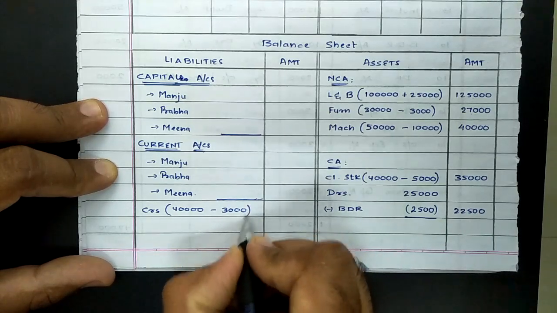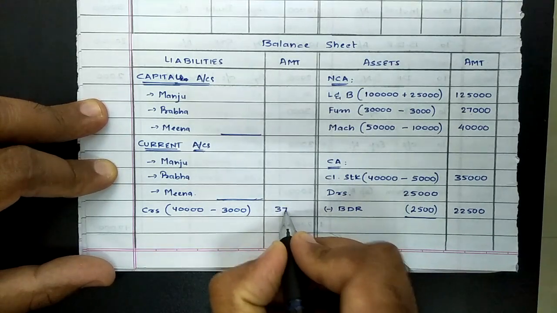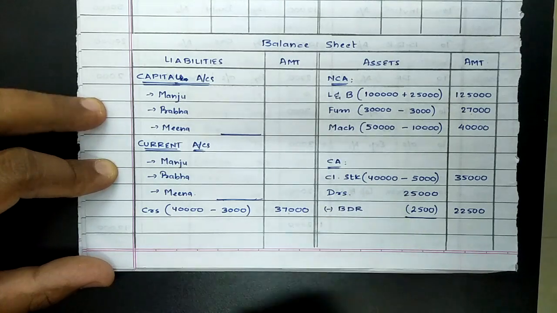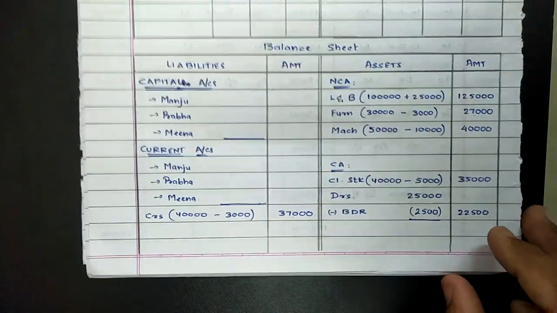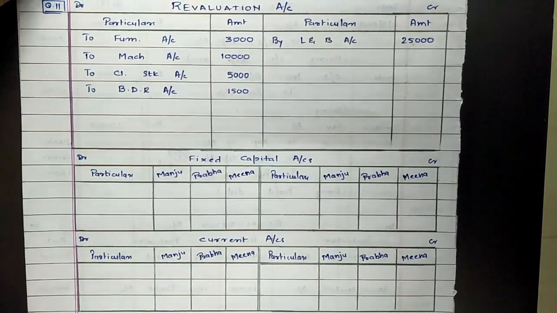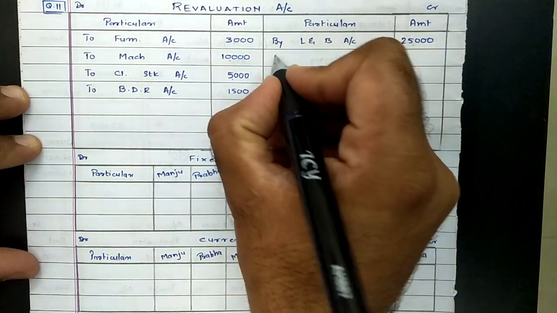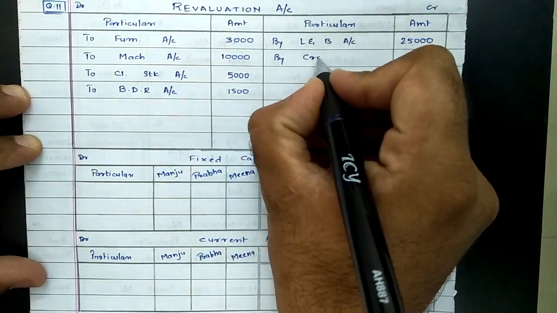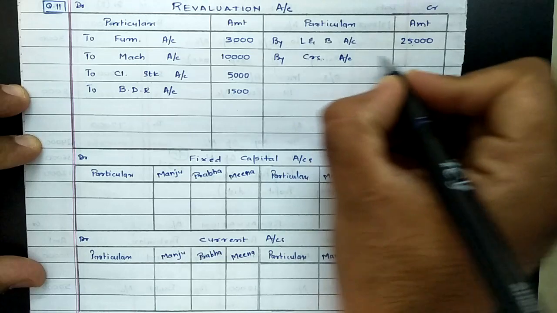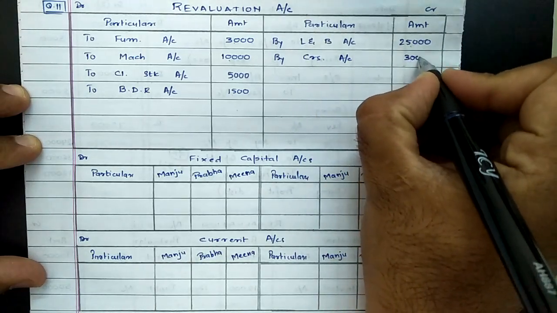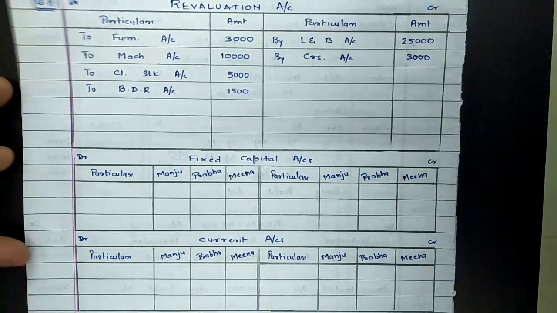As we are not required to pay creditors, value of creditors will reduce, so it has to be deducted. And decrease in liability will be termed as income for the firm, so it has to be recorded on credit side of revaluation account as by creditors rupees 3,000.